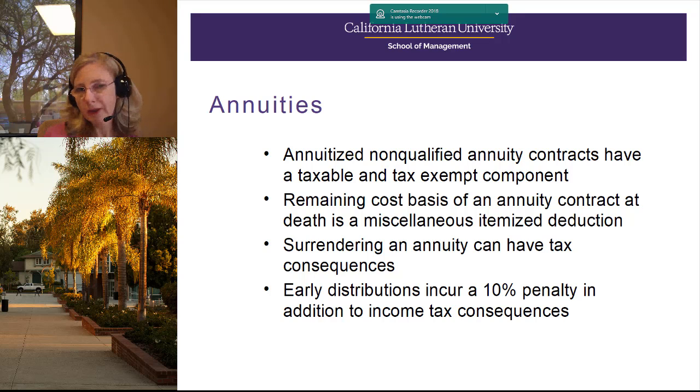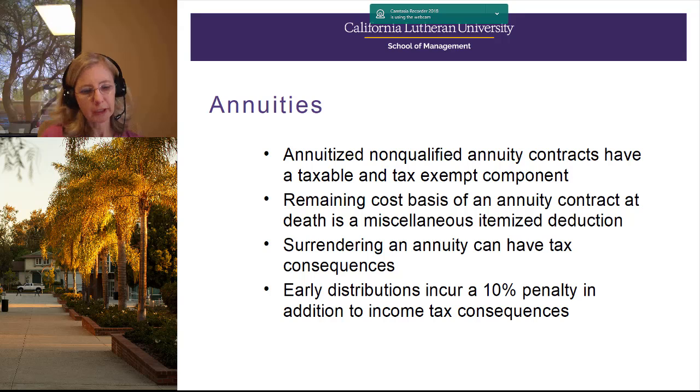Those earnings are always taxed as ordinary income, regardless of how that contract generates the income. And what I mean by that is a fixed annuity typically is just crediting a fixed rate of interest, and whether that's interest inside or outside an annuity, that would always be taxed at ordinary rates.